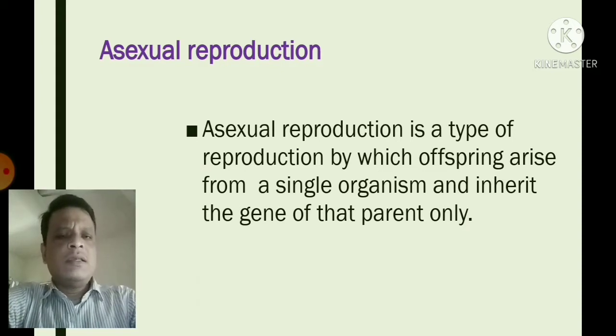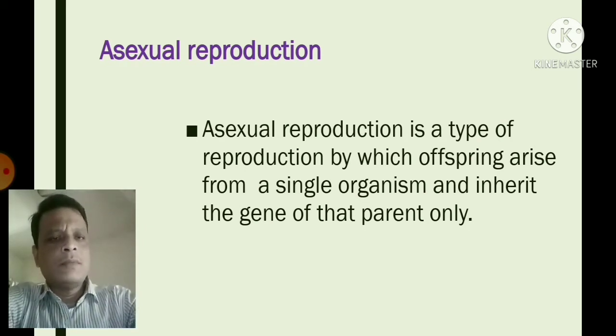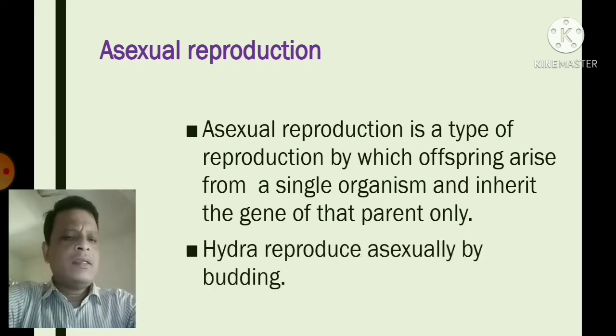Reproduction is basically of two types: asexual reproduction and sexual reproduction. Asexual reproduction is a type of reproduction by which offspring arise from a single organism and inherit the genes of that parent only. Hydra reproduce asexually by budding.